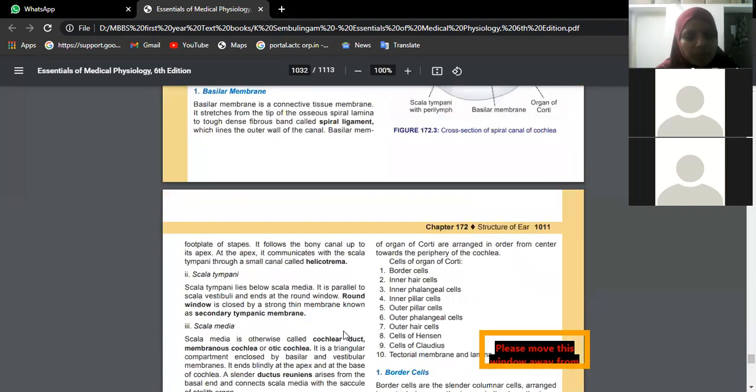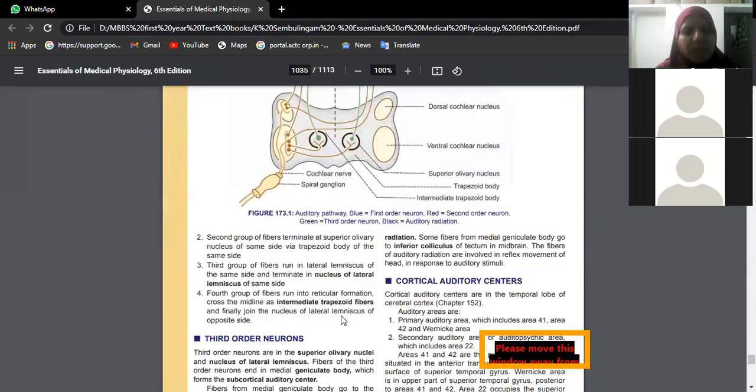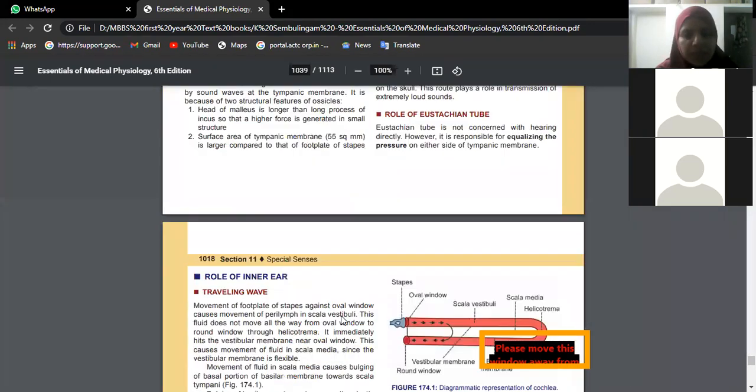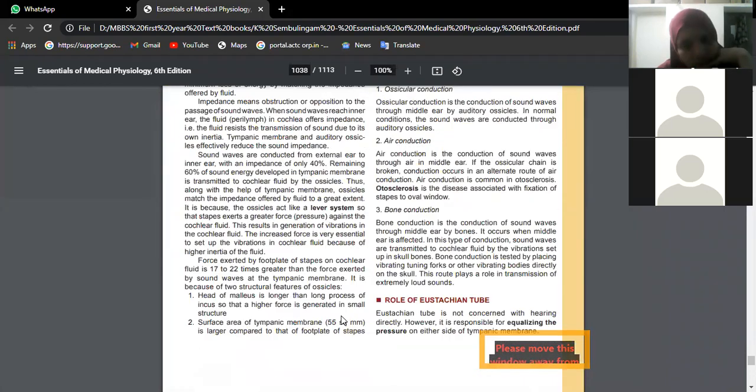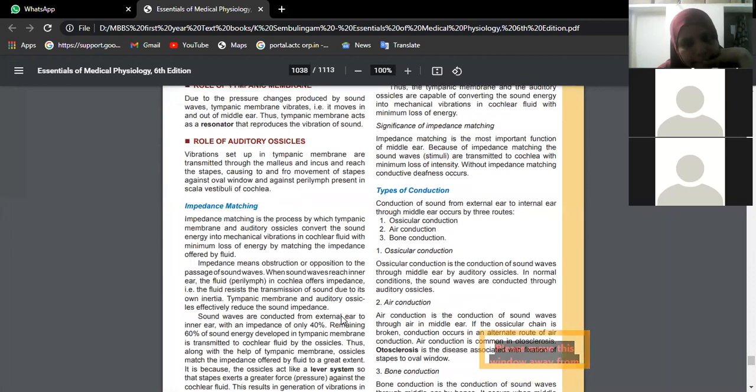Okay, so that picture won't be there, but you can see the definition. It should be here only. Impedance matching: the process by which the tympanic membrane and auditory ossicles convert the sound energy into mechanical vibration in cochlear fluid with minimum loss of energy, by matching the impedance offered by the fluid.